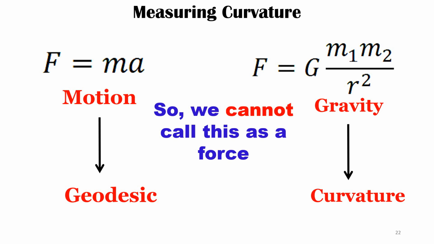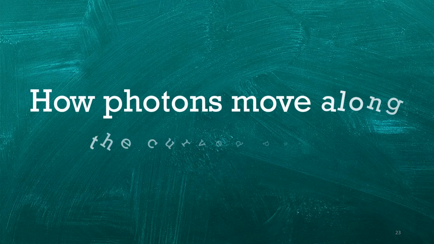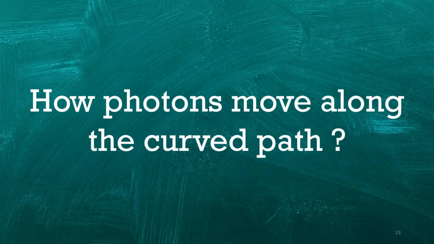Now that we have laid the foundation that gravity is not a force but a curvature, the question is how do photons travel along this curved path? That is what is coming up in this part of the video: how photons move along a curved path.